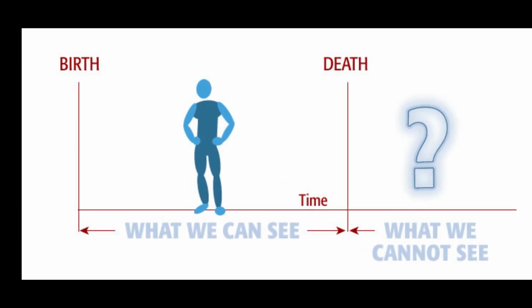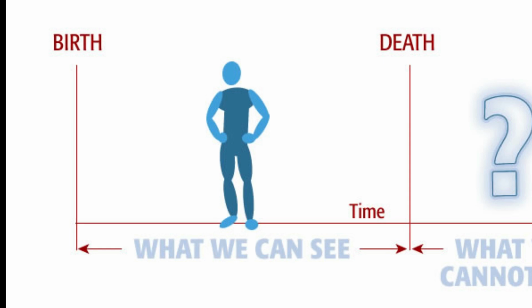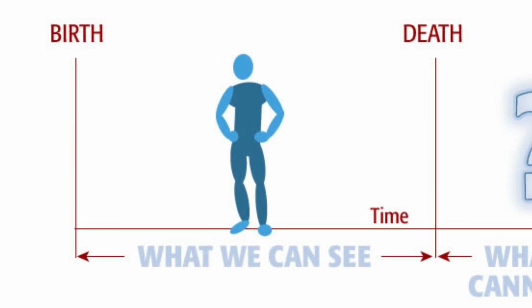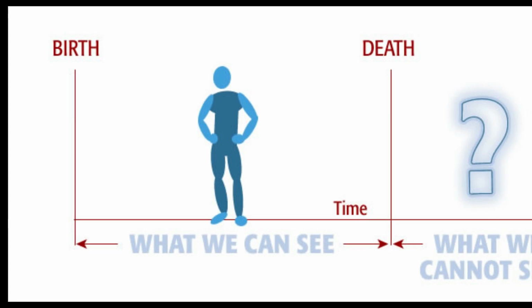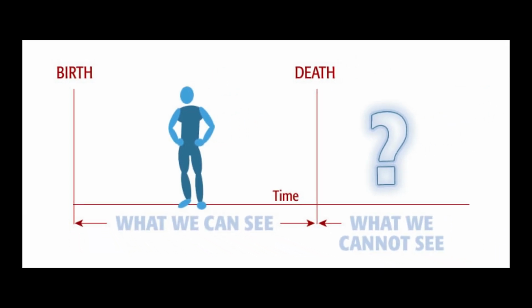Put yourself in place of the person in the illustration. Here we have a life located in between birth and death on a timeline. From our position between birth and death, we can see the output side of birth and we can see the input side of death. What we cannot see is the output side of death. This lies outside our view. From our perspective between birth and death, we cannot see this.